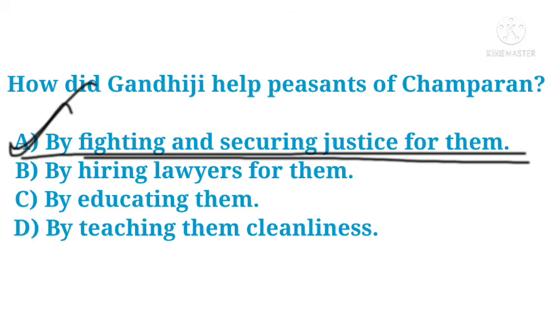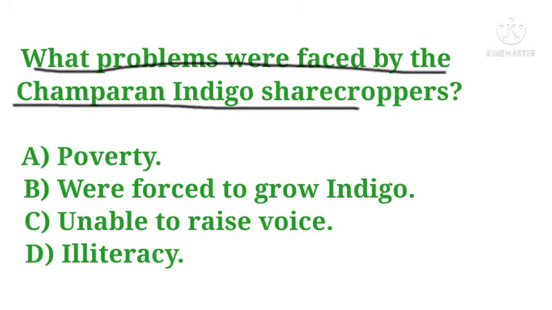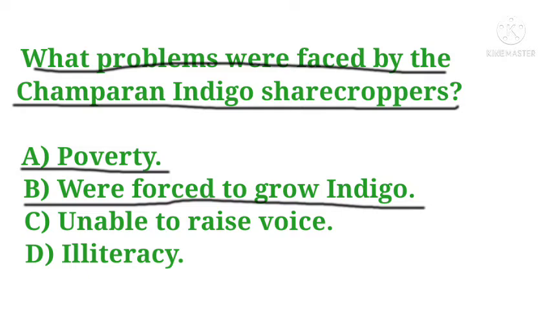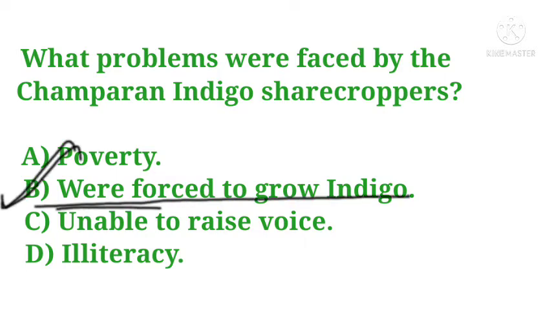The next question is, what problems were faced by the Champaran indigo sharecroppers? Options are poverty, were forced to grow indigo, unable to raise voice, illiteracy. And the correct answer is were forced to grow indigo. The problem that the Champaran indigo sharecroppers faced was that they were forced to grow indigo.